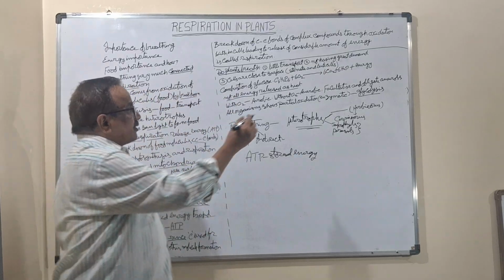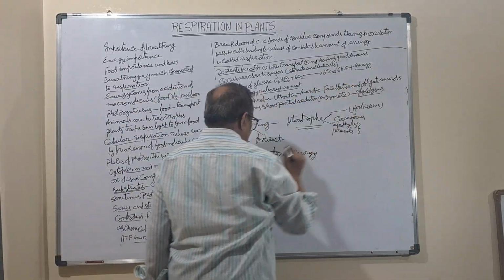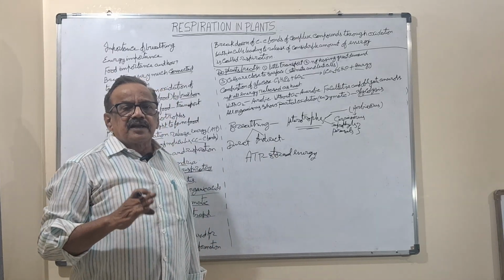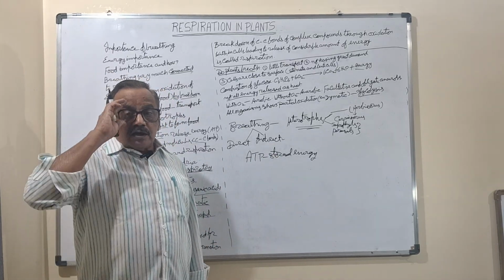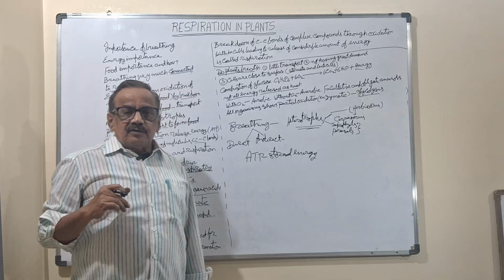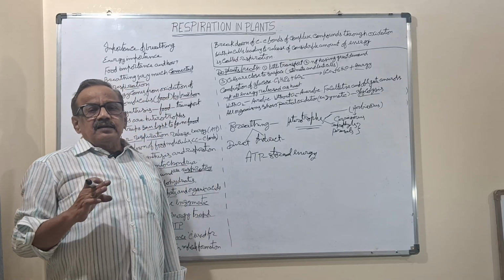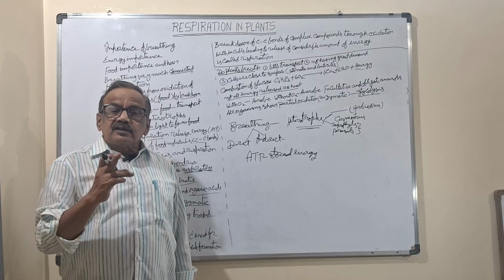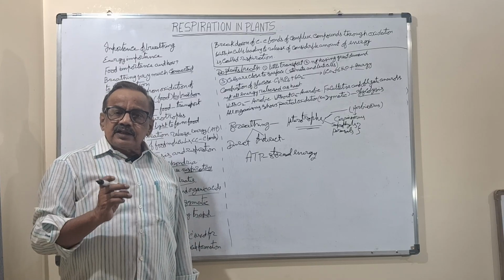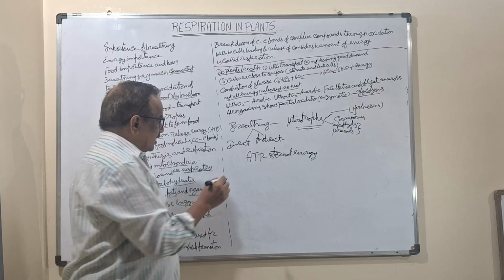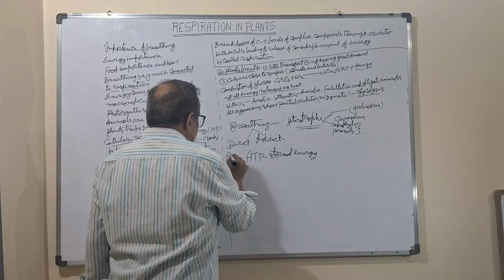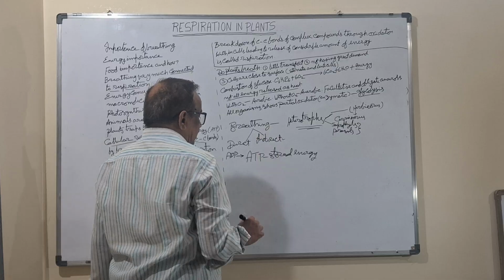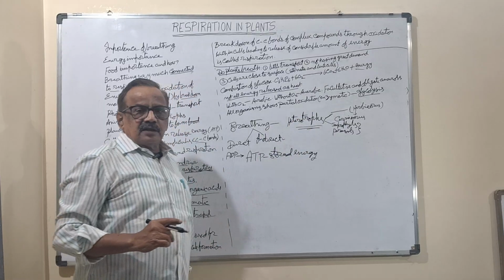The respiration, whatever energy is given, will be stored in the form of ATP. Adenosine diphosphate will become triphosphate. So why does it have to store? This energy may not be required immediately for all the things. So what will it do? It will be stored in the chemical bond, and ADP will be converted into ATP. ATP is the stored energy.